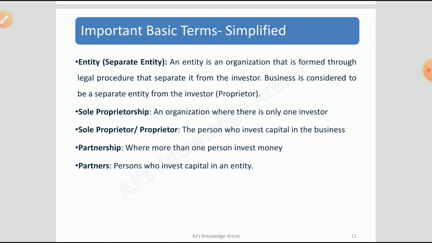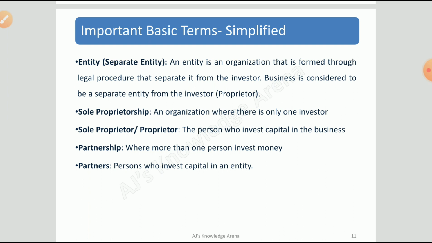In the context of a company, a company is a legal entity which is created by law, and it is separate from the investors or shareholders who have purchased the shares or invested in the company. That means the company is altogether a separate entity, has its own identity, and the shareholders are just holding shares in it. They are not the owners of the company. We call it that way when we talk of a company, right?